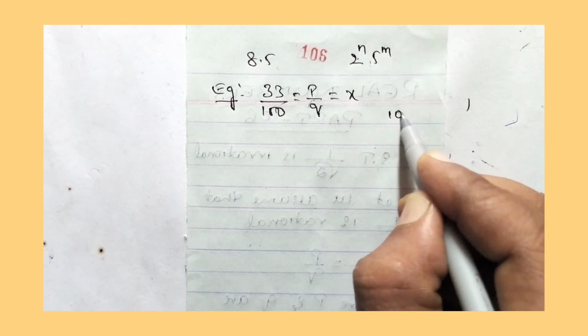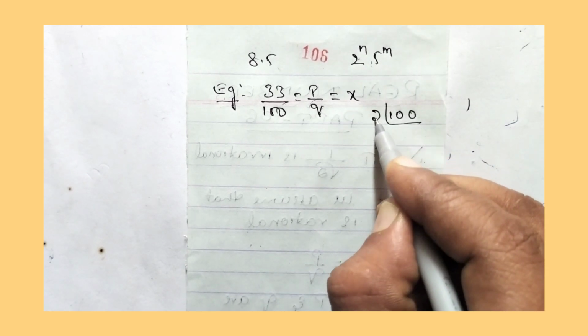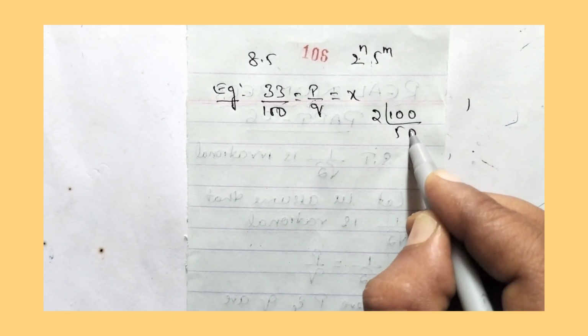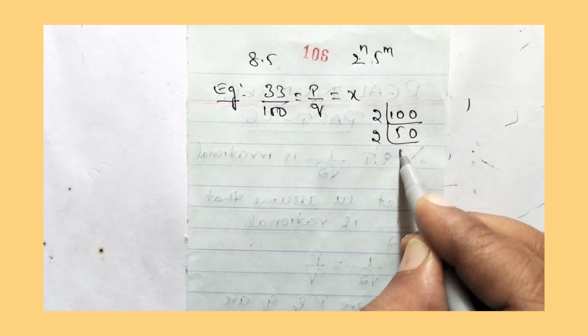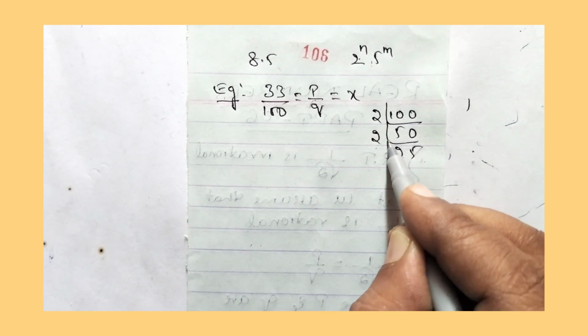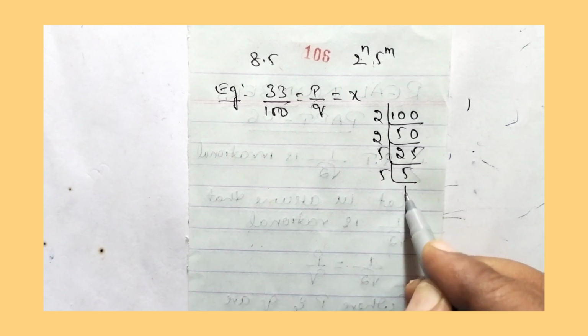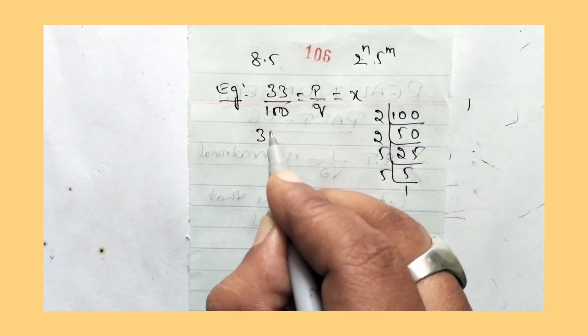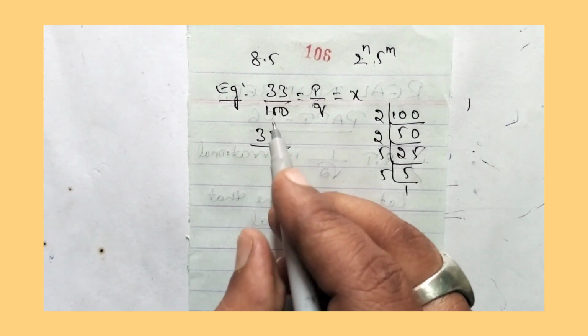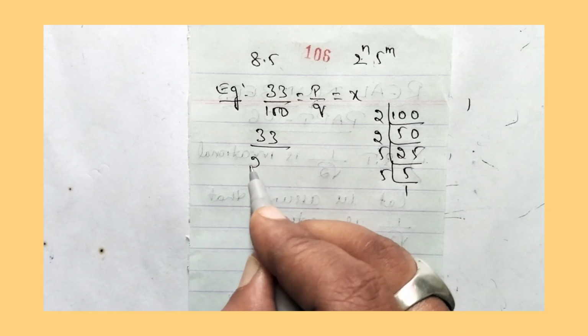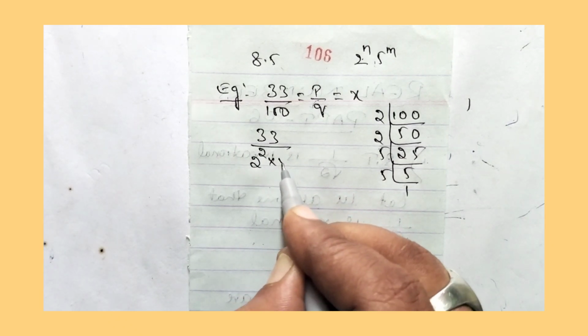So take 100 and keep dividing it. 2 5s are 10, 0. 2 2s are 4, 2 5s are 10, 5 5s are 25, 5 1s are 5. So 33 divided by, so 100 can be written as 2 to the power of 2 into 5 to the power of 2.